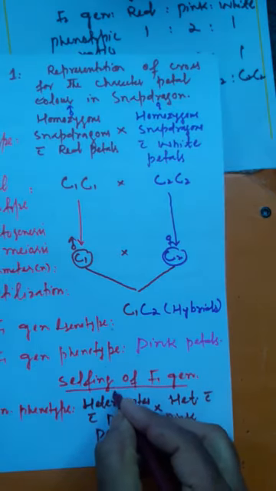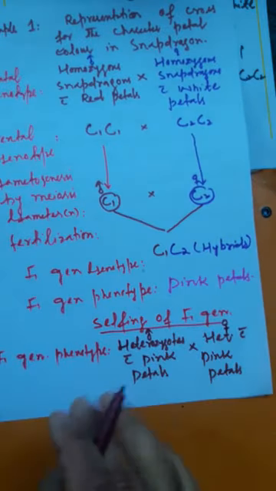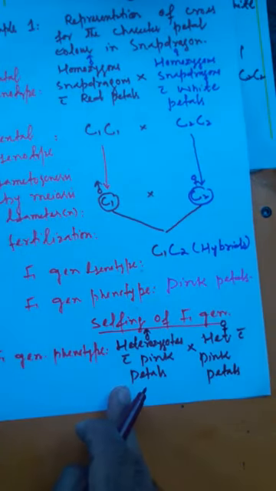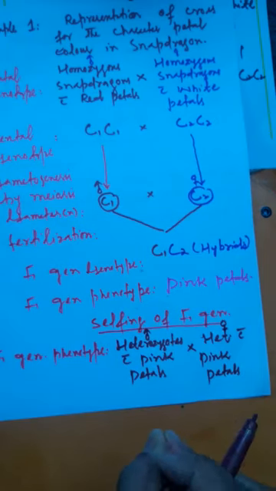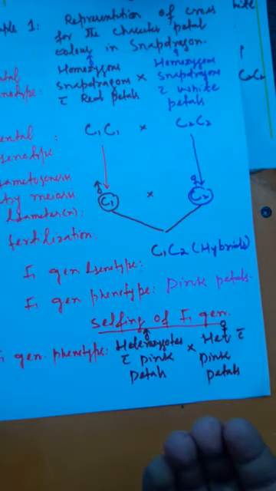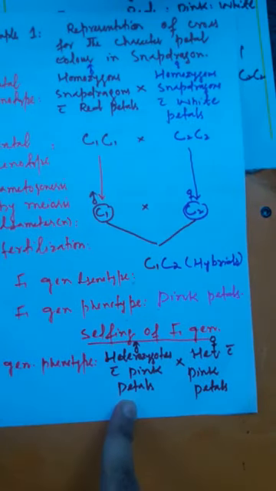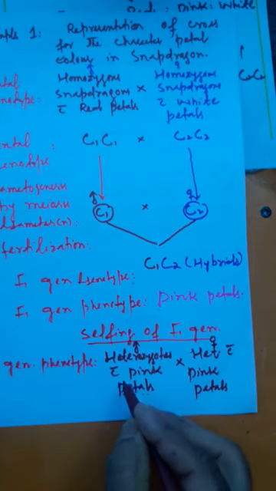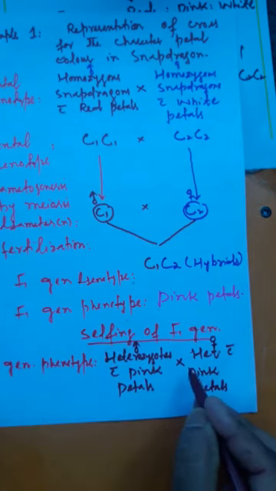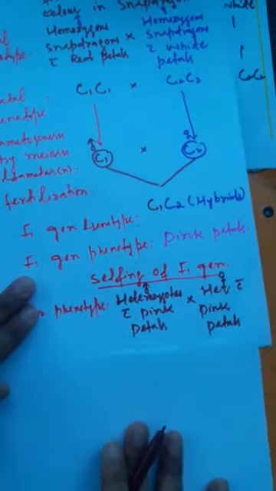On one side we represent here the symbol male, on the other side female. So here this is F1 generation phenotype. As the plant is same, simply you can say the plants are crossed with each other. The same plant is pollinated by its own pollen grains. So on both the sides it is the same trait. That's why we write heterozygotes with pink petals again into heterozygotes with pink petals. This is F1 generation phenotype.